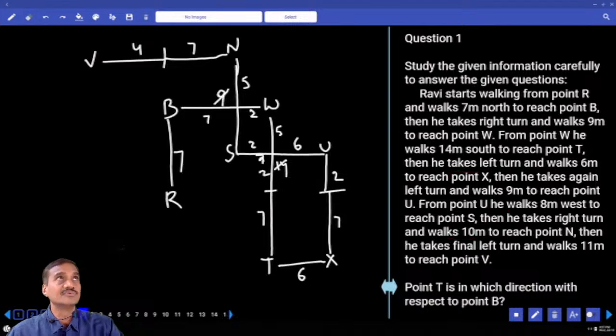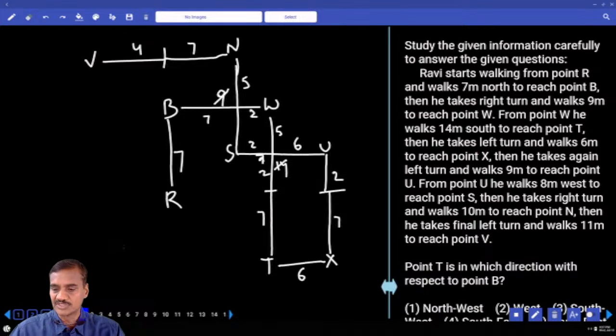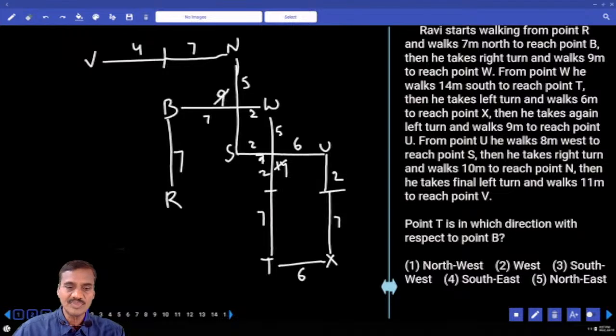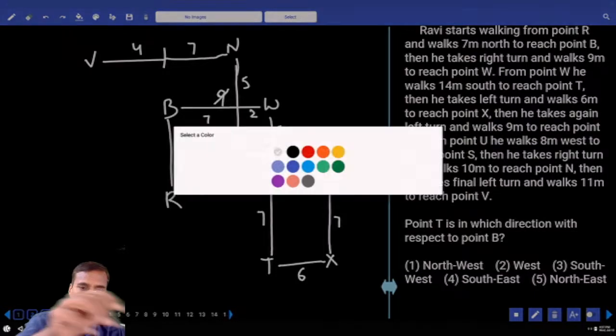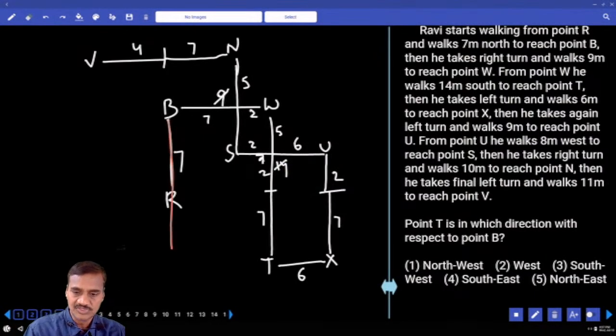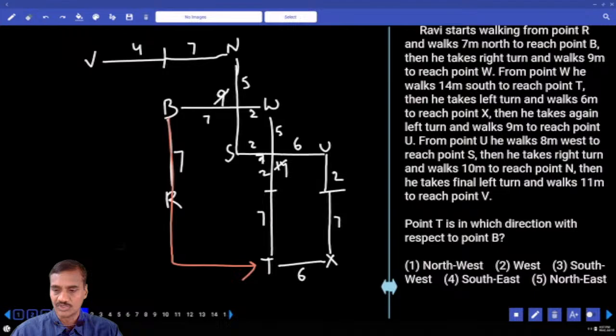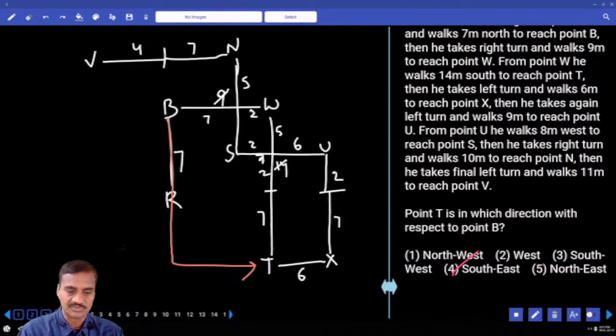Then T is in which direction? T is in which direction with respect to B? From B onwards, this is south and this is east. South and east is southeast. Choice 2 for question number 1.